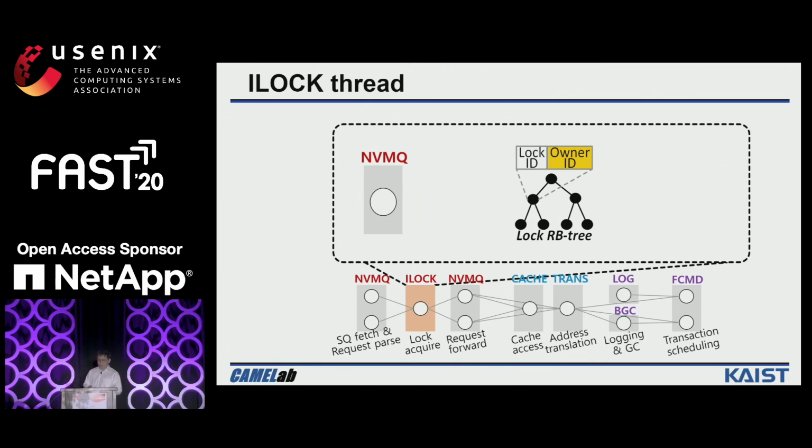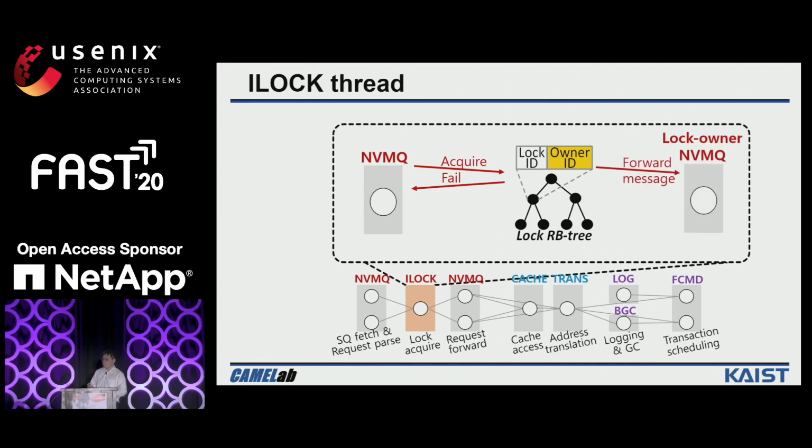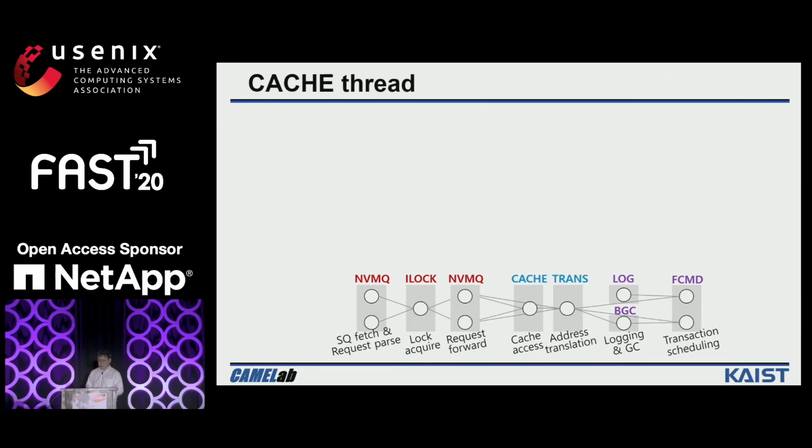Specifically, we propose a forward method. If one NVMQ cannot get the lock, the ILOCK will forward the messages to the lock owner. The lock owner will process the corresponding request on behalf of the NVMQs that do not own the lock. So this design can reduce the communication overheads.